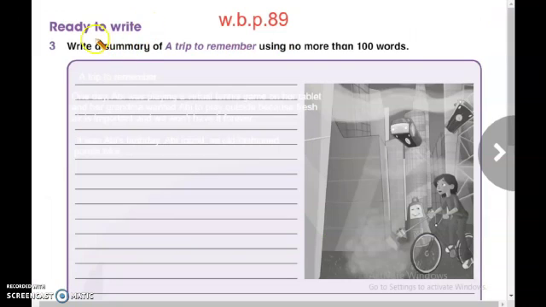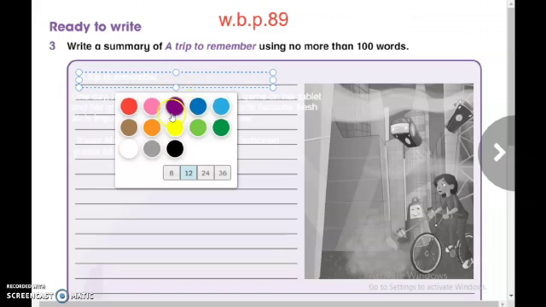Now we are ready to write. Write a summary of a trip to remember using no more than 100 words. And as we said, don't include unnecessary information in summarizing stories. Firstly, we have to write the title, A Trip to Remember, at the beginning of the summary.